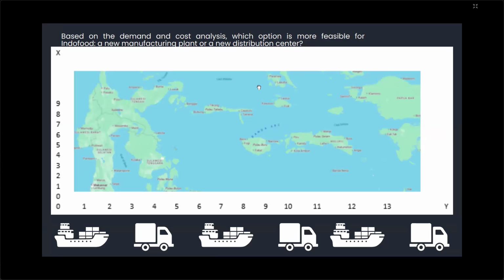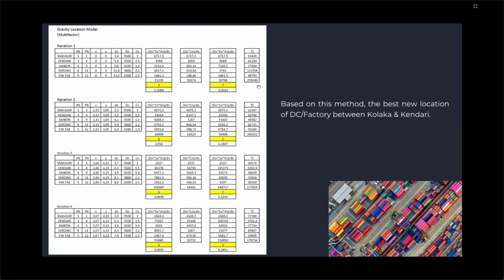So I assume the data in the eastern region of Indonesia. I already created a data example, like this one.